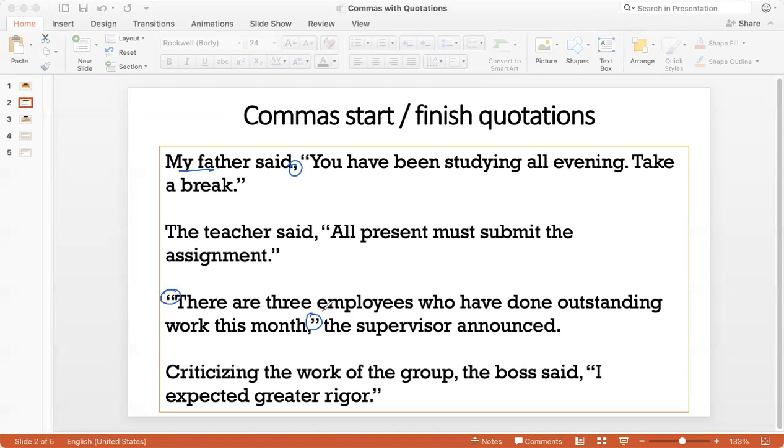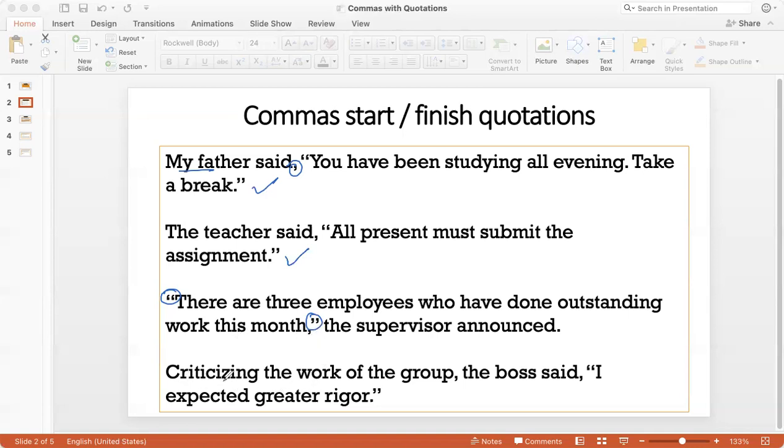So you see that the quotation marks here will be present whenever you mention that the subject has said something, and the comma would be placed depending on whether the subject comes before the quotation or after the quotation. So here and here, the subject is before the quotation, so I put the comma after the verb. Here, the subject is after the quotation, so I put the comma after the quotation.